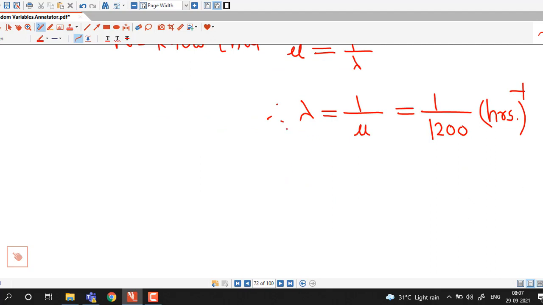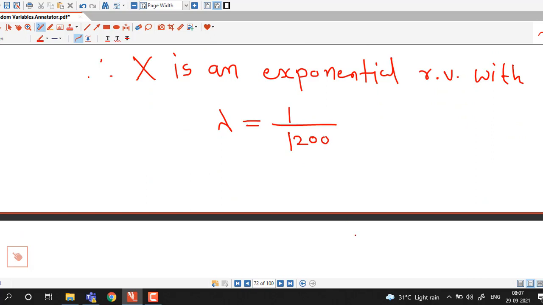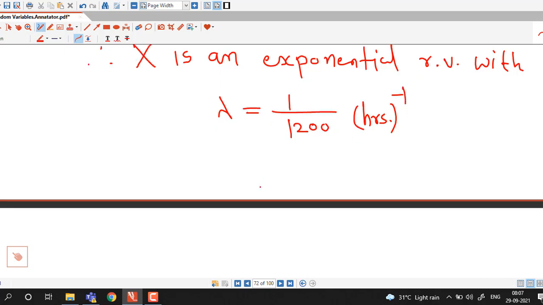So X is an exponential random variable with parameter lambda equal to 1 over 1200, with unit hours to the power minus 1.